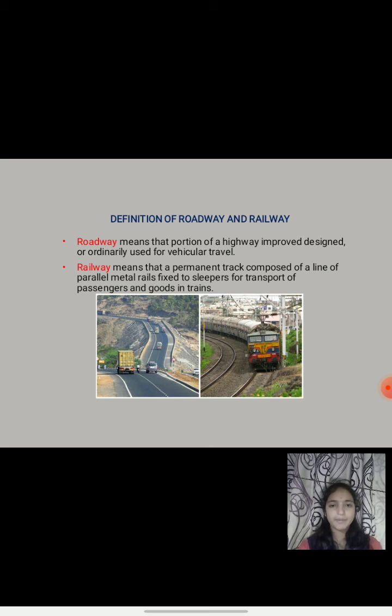Second one, railway means a permanent track composed of a line of parallel metal rails fixed to sleepers for transport of passengers and goods in trains. It means transferring of passengers and goods on wheeled vehicles running on trains which are located on tracks. The above pictures show the exact meaning of the roadway and railway transportation.